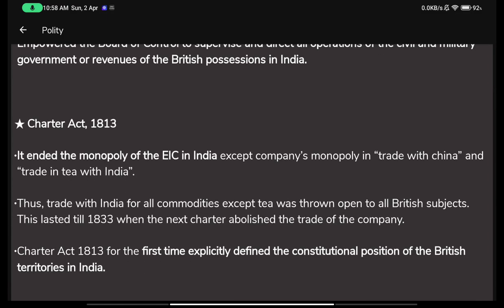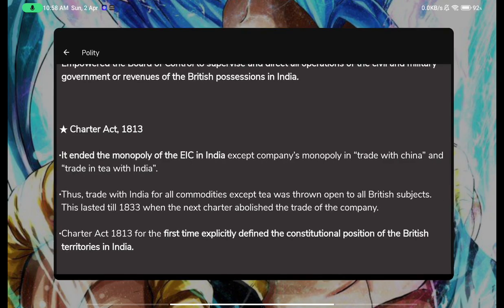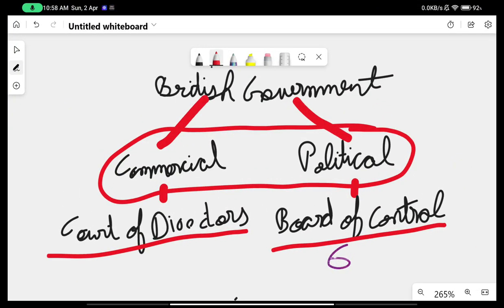So now comes the Charter Act of 1813. All of the previous ones, 17 was the same. Now 17 changes to 18. Here 18 it is. Charter Act 18. And then again comes 1, and then comes 3. So you should try to remember it like this: 1, 8, 1, and then how many times has 1 come? 2 times, right? Add it to 1, it becomes 3. Then 1813.